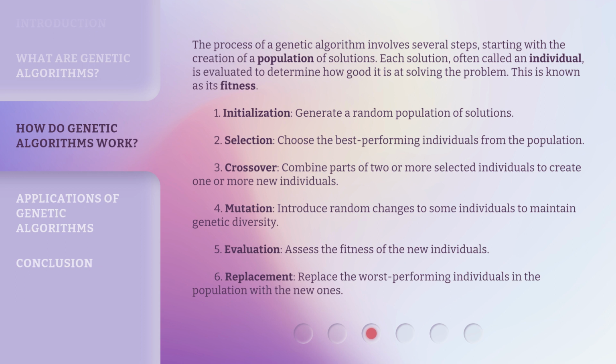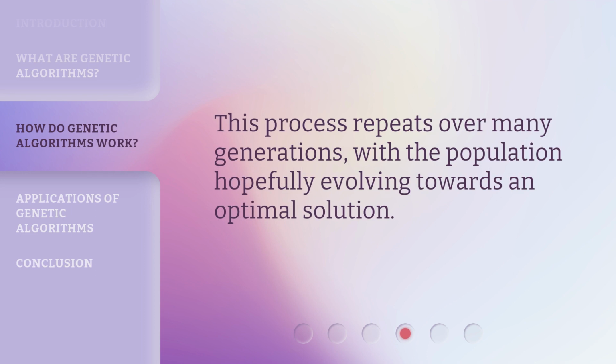Introduce random changes to some individuals to maintain genetic diversity. 5. Evaluation. Assess the fitness of the new individuals. 6. Replacement. Replace the worst performing individuals in the population with the new ones. This process repeats over many generations, with the population hopefully evolving towards an optimal solution.